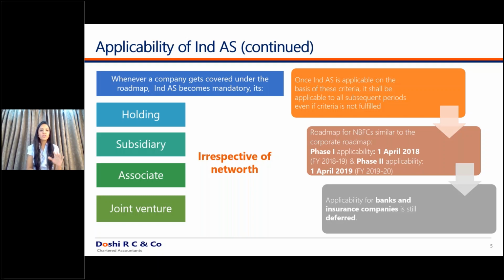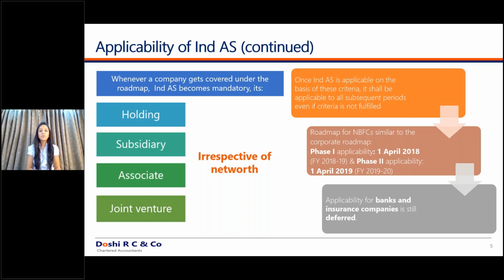So as of today, the normal corporates and NBFCs are into the Ind AS regime. The Ind AS was also applicable to banks and insurance companies, but it got deferred due to various criteria. Various clarifications were required to make the Ind AS applicable to banks and insurance companies. So as of today, application of Ind AS to banks and insurance companies has been deferred.